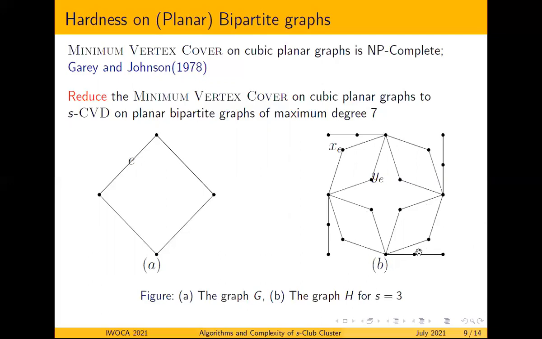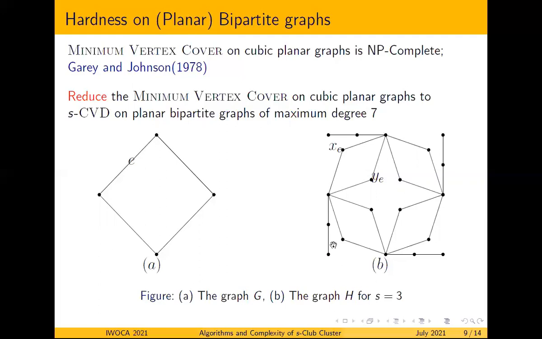Then what happens? We will get some components. Let's see we have one connected component, and we have two options. Either a vertex U of the original graph can be there in the component. If U is there in the component, then it is clear that the neighbors of U must be there in the SCVD set. Why? Because it's a vertex cover, right? So if U is not in the vertex cover, clearly the neighbors of U must be in the vertex cover. So for the graph H, if U is in a component, then all the neighbors of U must be in the SCVD set.